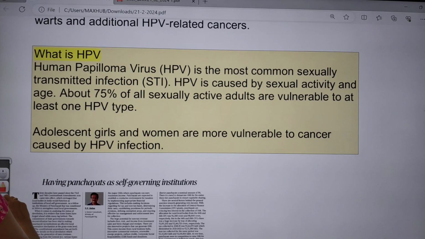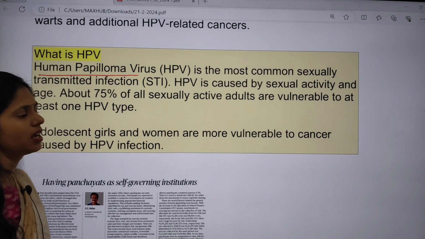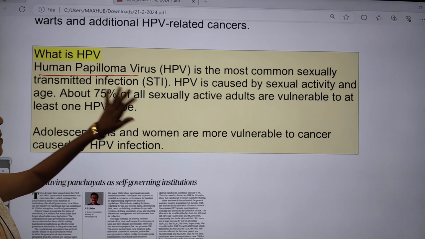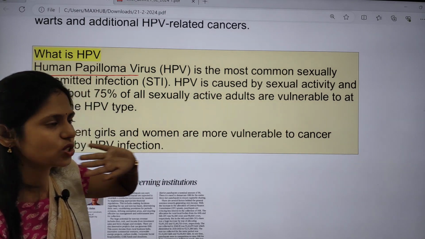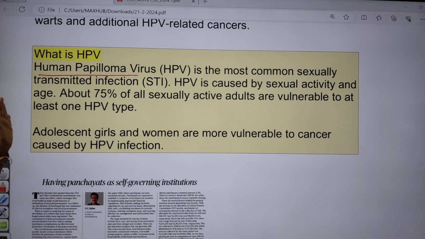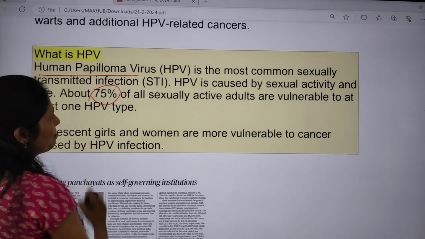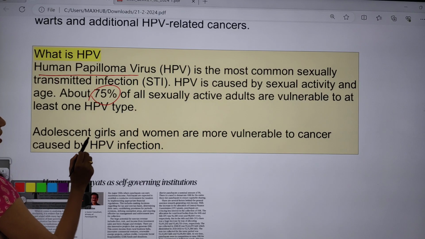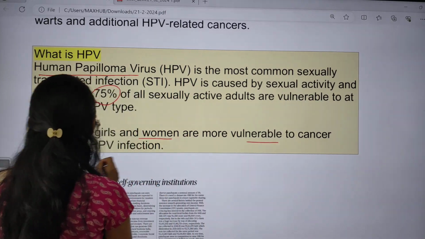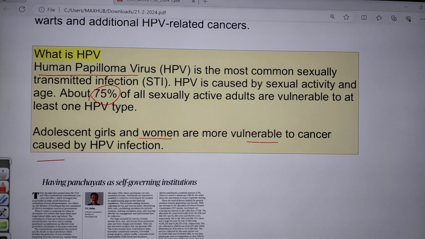And what is this HPV? So HPV is nothing but human papilloma virus, and it is one of the most common sexually transmitted infections. HPV is caused by sexual activity, and age is also one of the contributing factors. About 75% of sexually active adults are vulnerable to at least one type of HPV strain. Adolescent girls and women are more vulnerable to the cancer caused by this HPV infection.